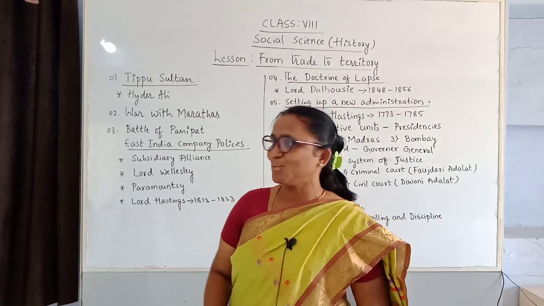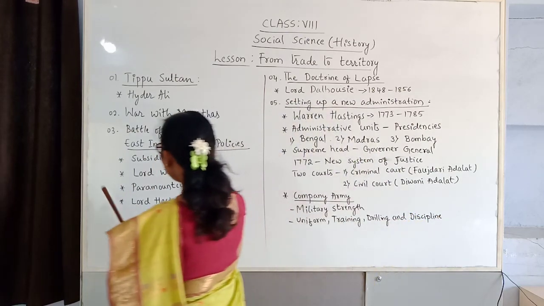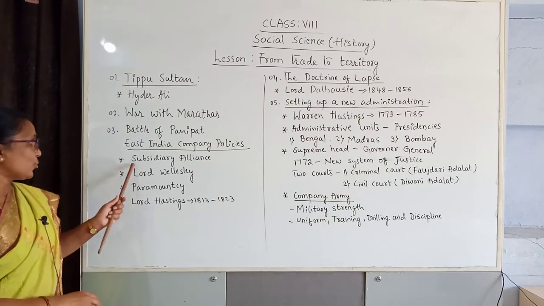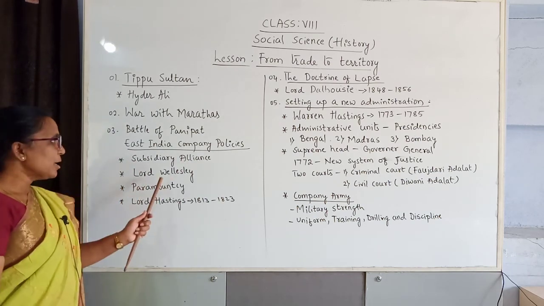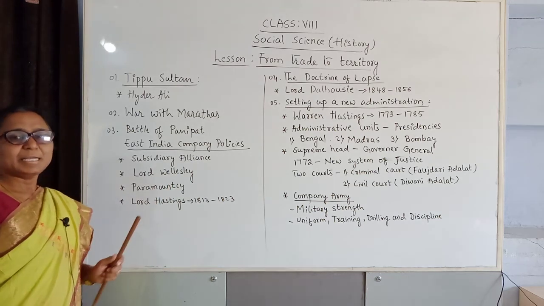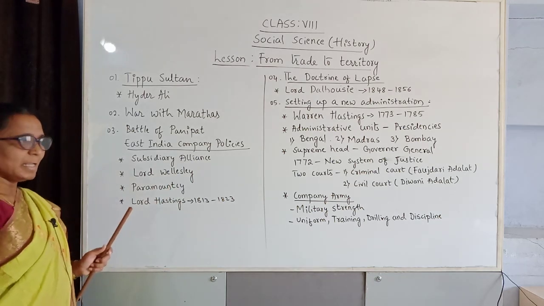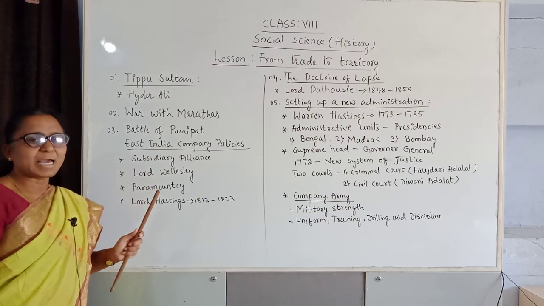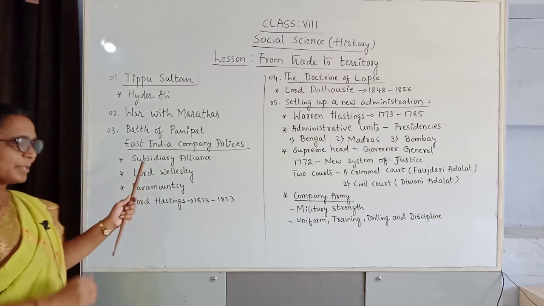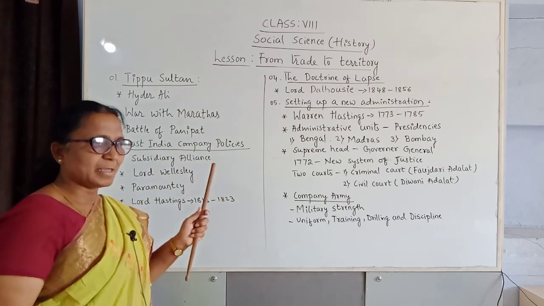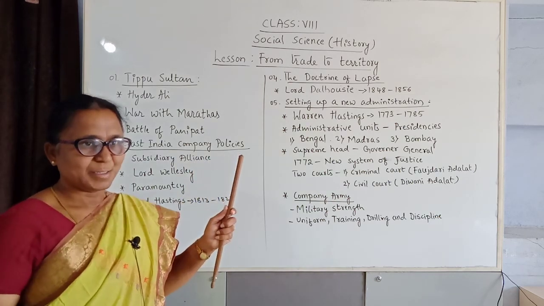This policy was introduced by Lord Wellesley. At that time he was the Governor General in India. Alliances means we are not giving anything. Subsidy means extra, which we are giving. That should be stopped in between.